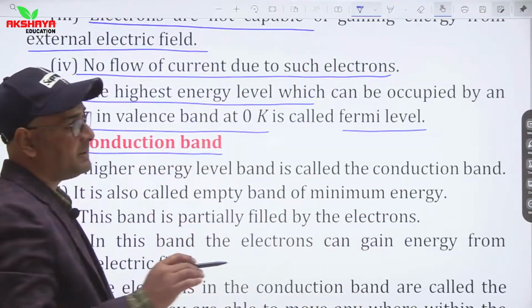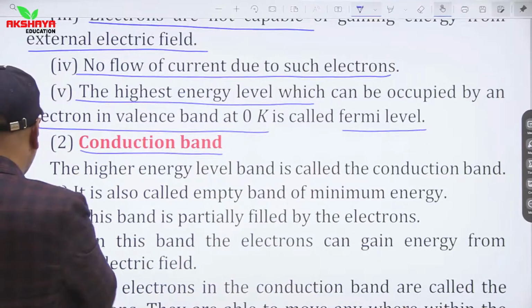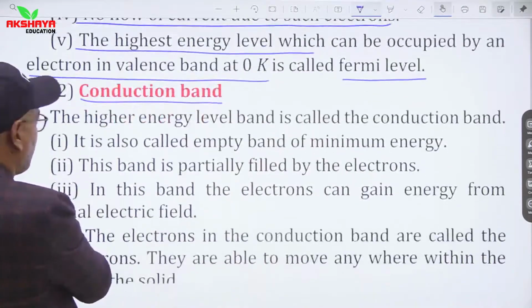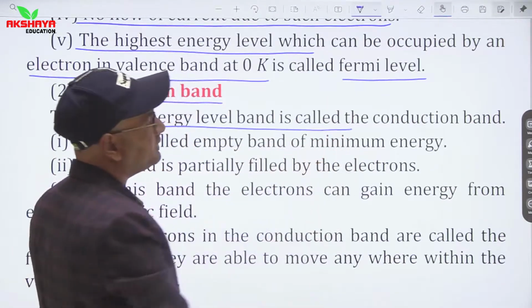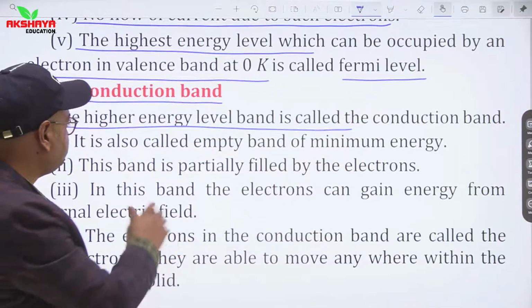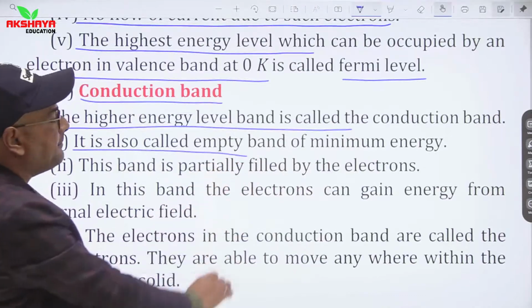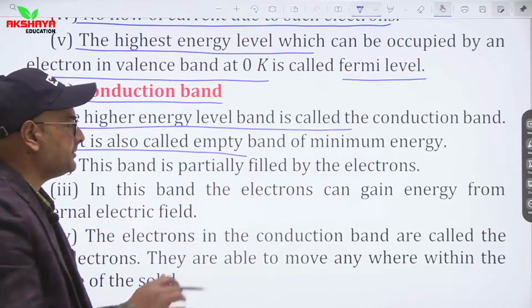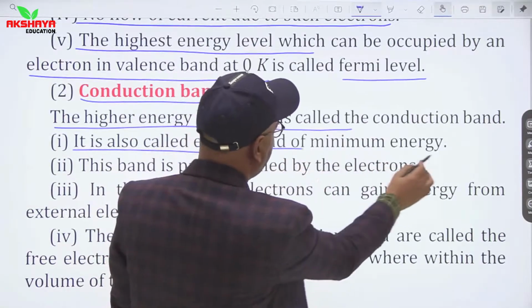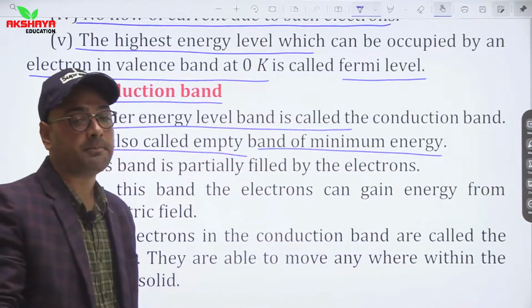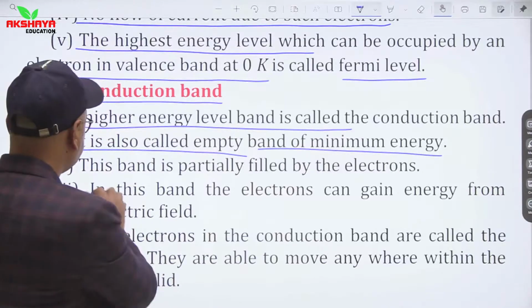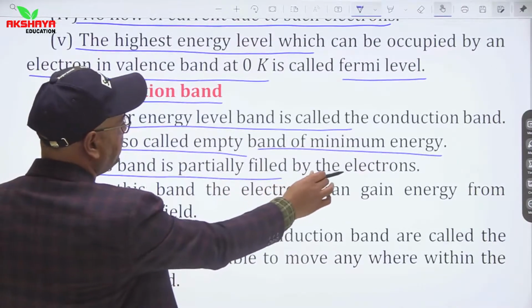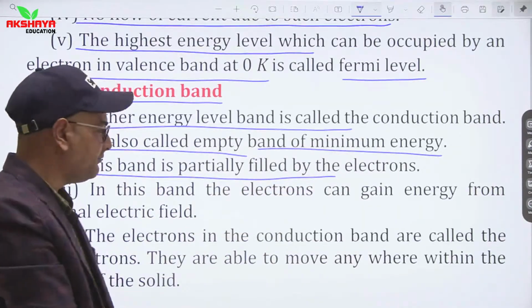Now the next band is the conduction band. It is the topmost energy band. The higher energy level band is called the conduction band. It is also called the empty band of minimum energy. So the energy of this band is minimum and it is completely empty, or we can say it is partially filled by electrons.